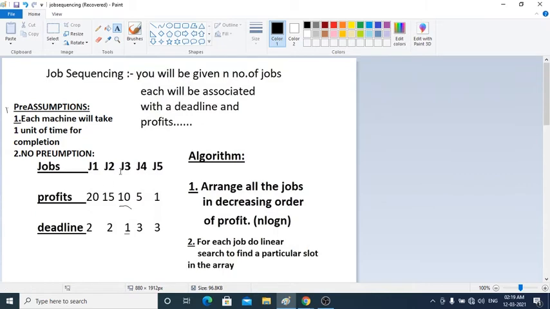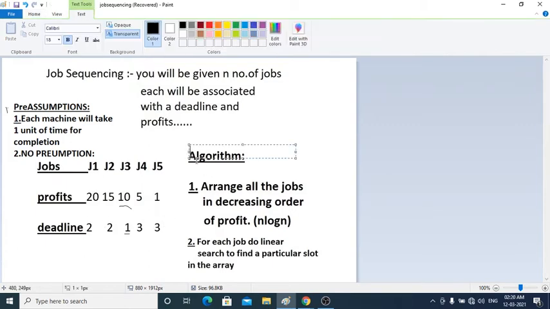So J1, J2, J3 and J4. What is my task actually? I have not mentioned my task. My task is to maximize the profit. Okay. So I have been given 3 slots actually. If I look at my algorithm, I will find that we arrange all the jobs in decreasing order of profit. It is already given here: 20, 15, 10, 5, 1. It is in descending order only.